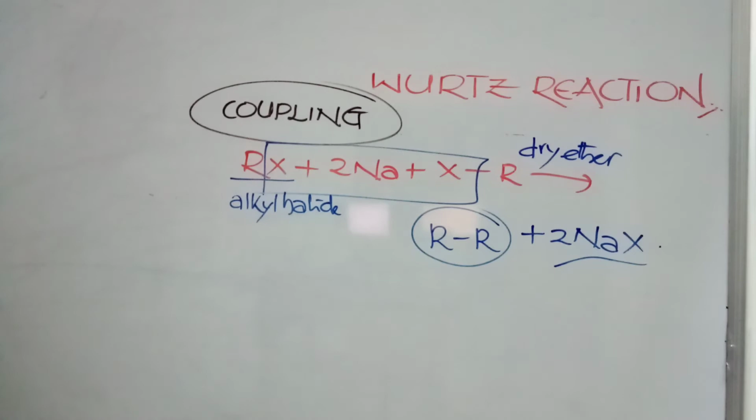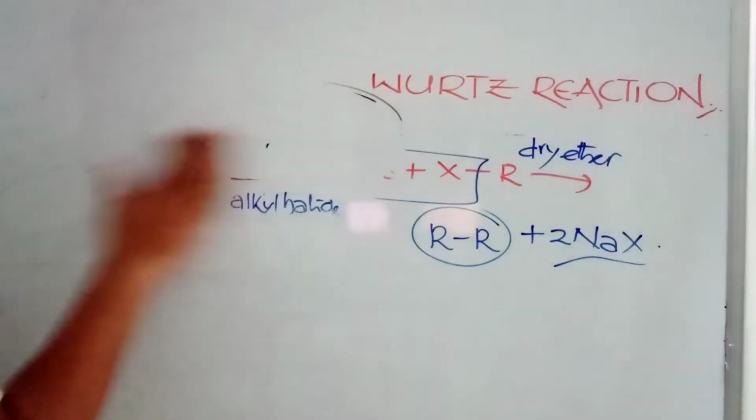Just look at this reaction. What may be the mechanism, what are the advantages, what are the disadvantages? All of this we'll discuss now one by one. The Wurtz reaction, so this is a coupling reaction. In the Wurtz reaction, what actually happens, I'll explain with one example.